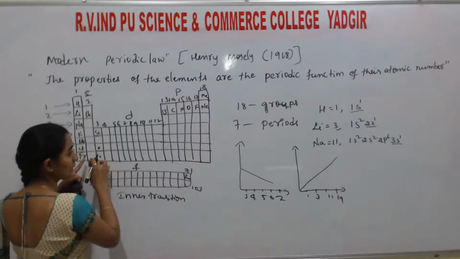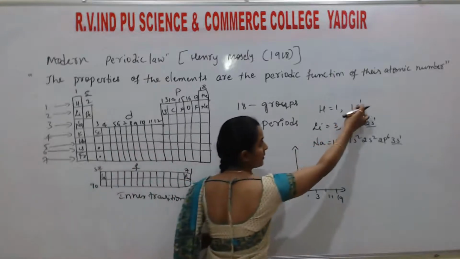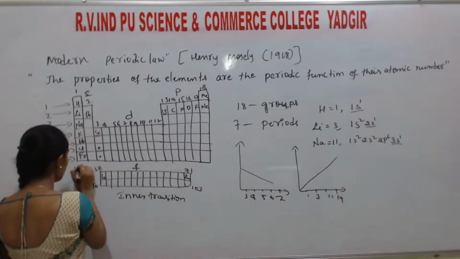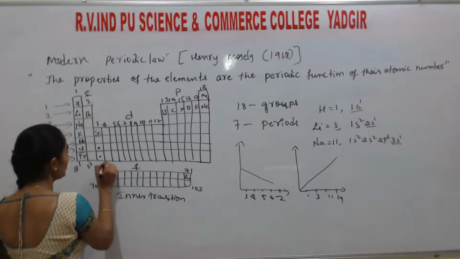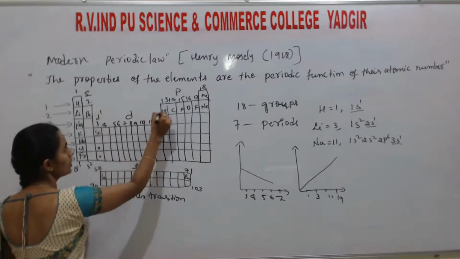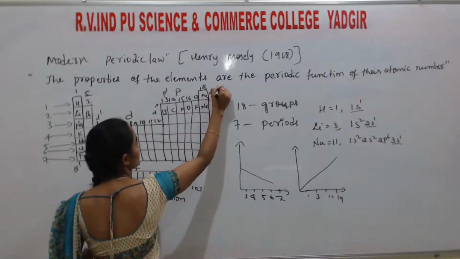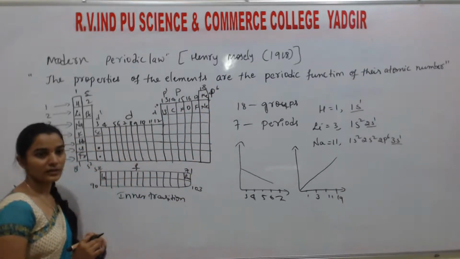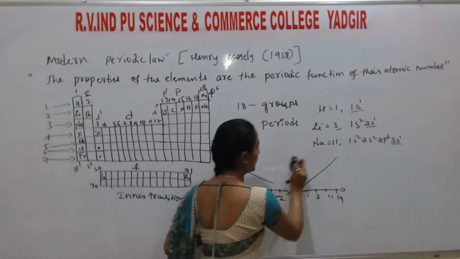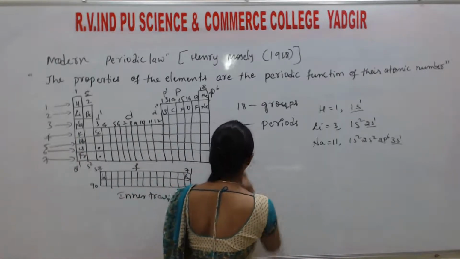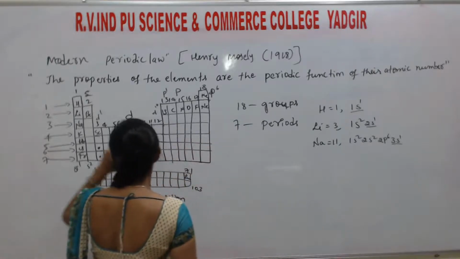If you consider the second, 1s1 is there at the first position. Here it is S1, S2, this is D1, D2, D3 up to D10, this is P1 to P6. Understand?